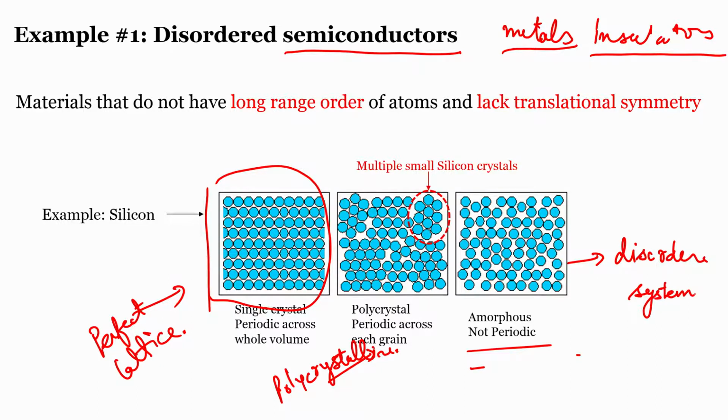So now it would be very clear to you what exactly disorder means, going from a complete order to a complete chaos, or an order to a disordered system where there is no long range symmetry, there is no translational symmetry. What do we mean by translational symmetry? Let us say a unit cell is the smallest component of any lattice. If you have a unit cell, let us say this is a unit cell,